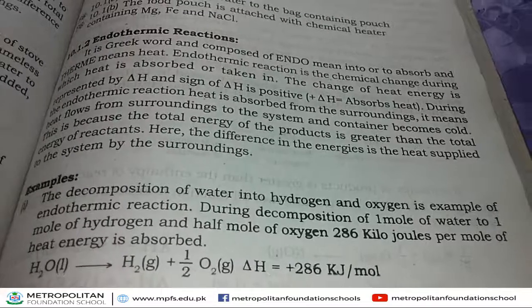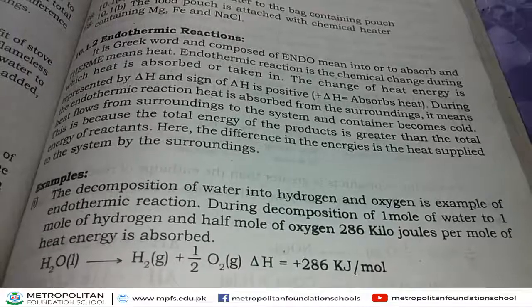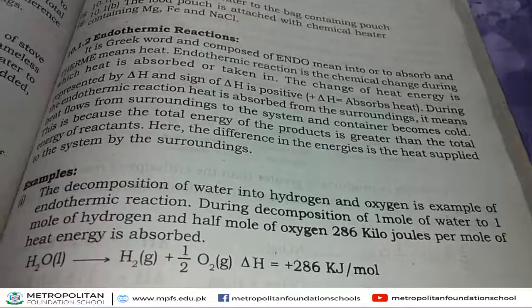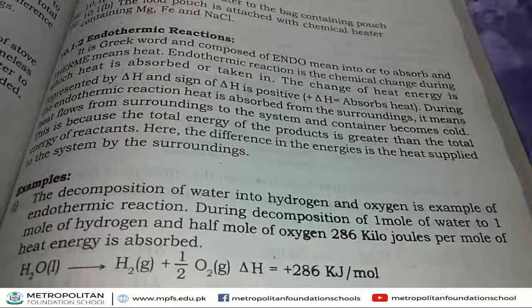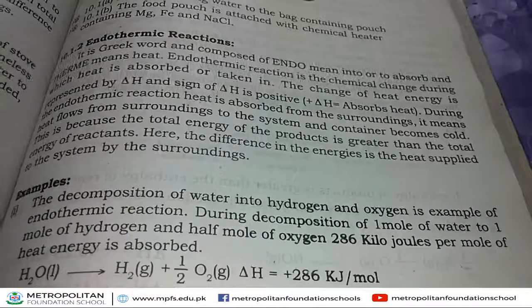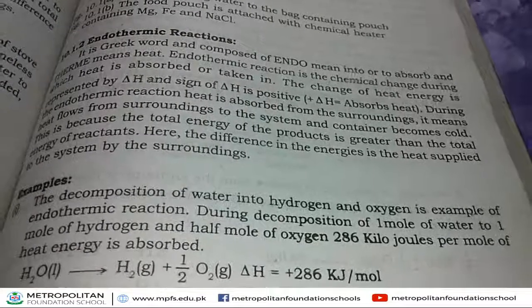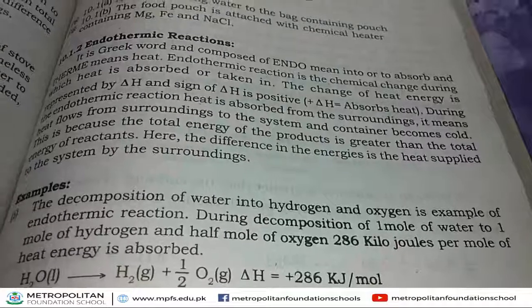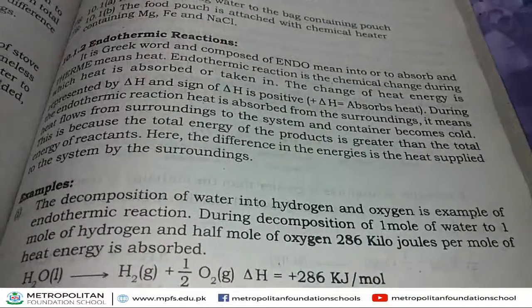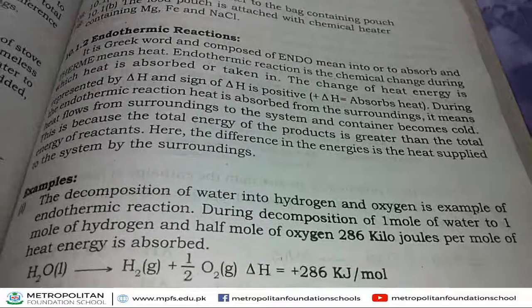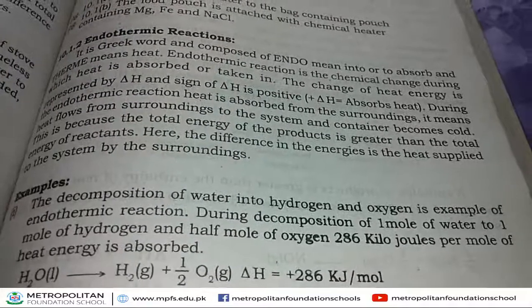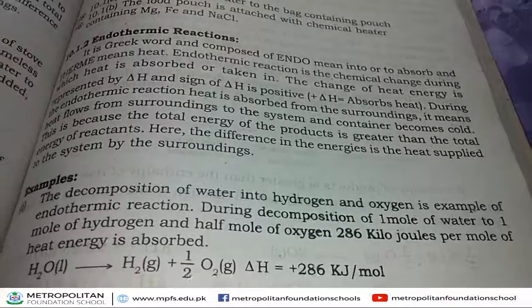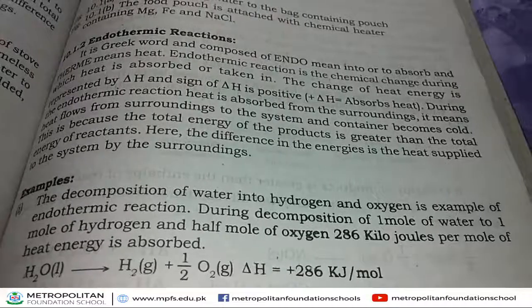How many moles of water? 1 mole of water. When 1 mole of water decomposes, then 1 mole of hydrogen, that is H2, is produced. H2 is the symbol of hydrogen, and hydrogen is a gas. And half mole of oxygen. O2 is the symbol of oxygen. Oxygen is also a gas.